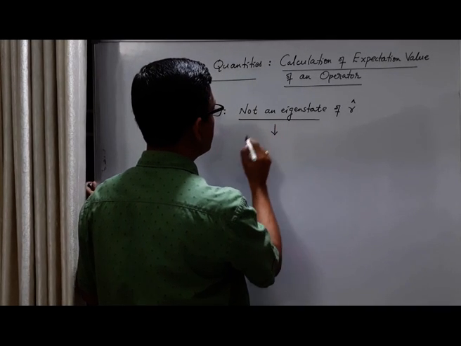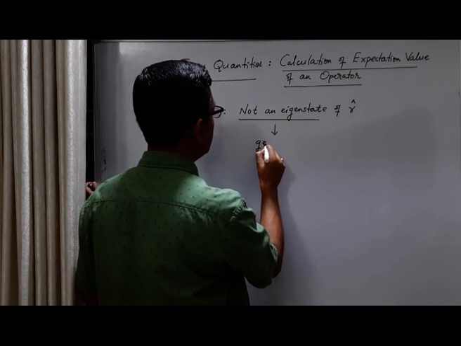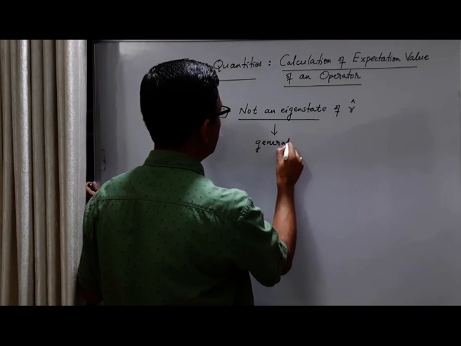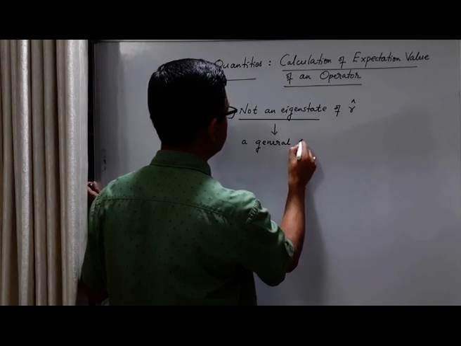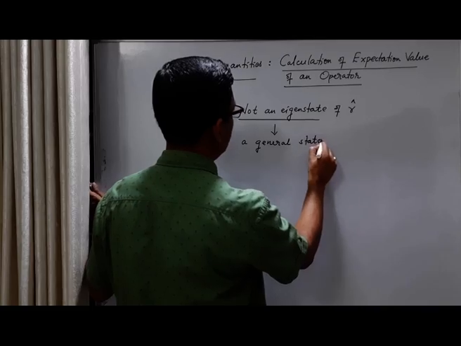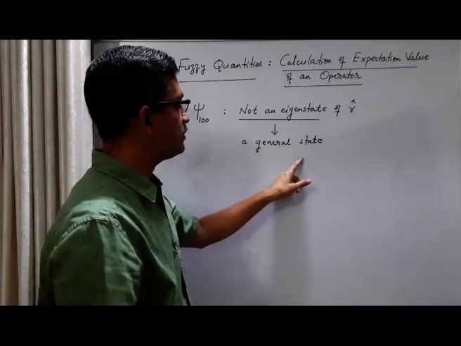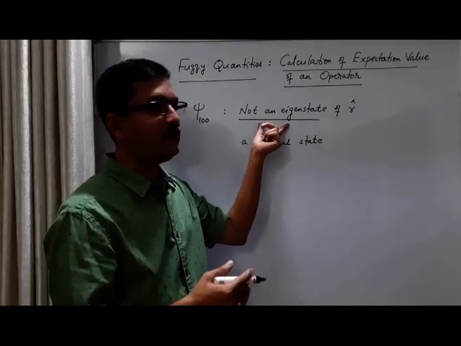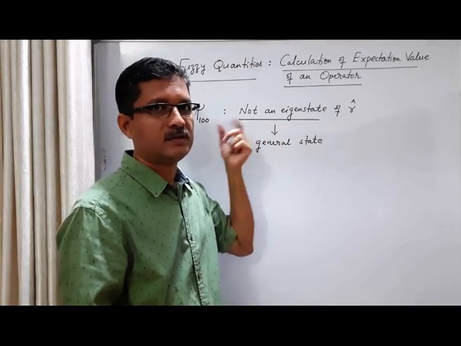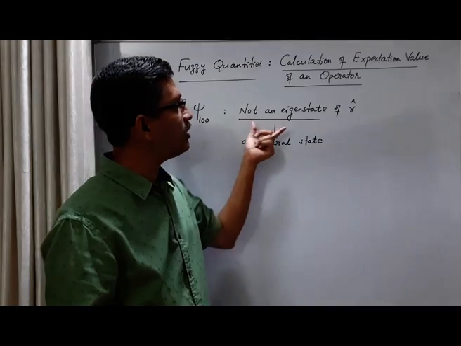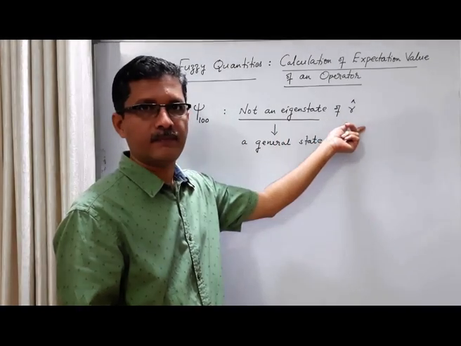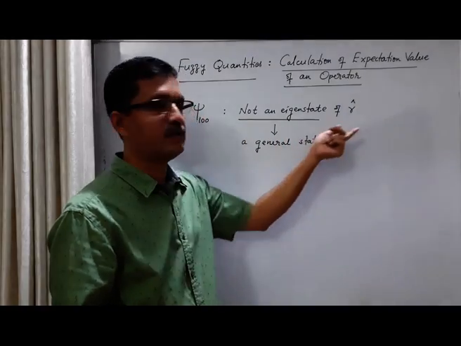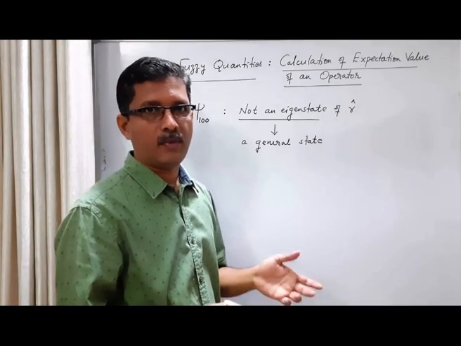Instead of saying not an eigenstate, we often use this term, a general state. The words a general state are simply another way of saying not an eigenstate. If some state is not an eigenstate of an operator, then we say that it's a general state of the operator.